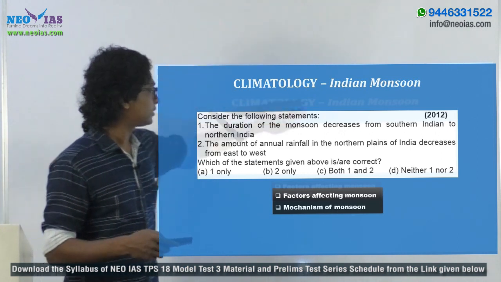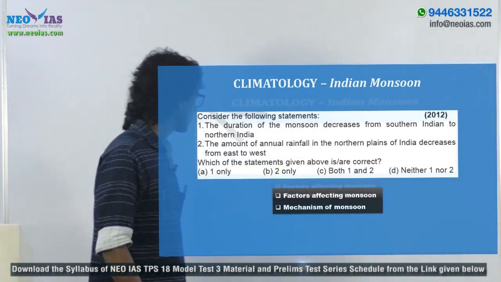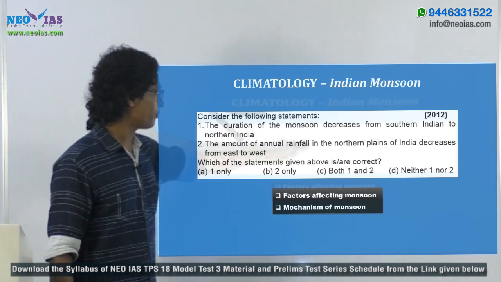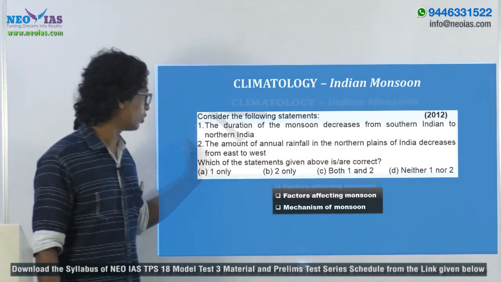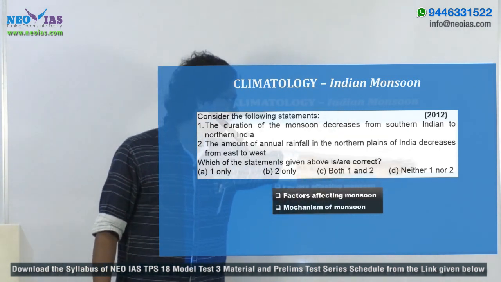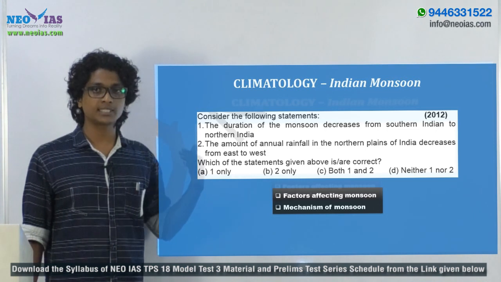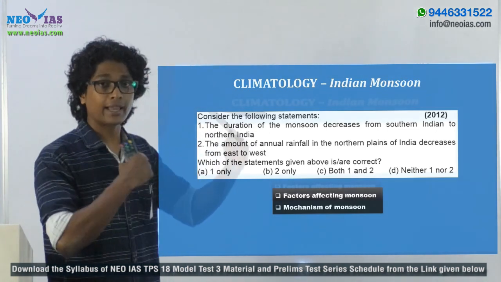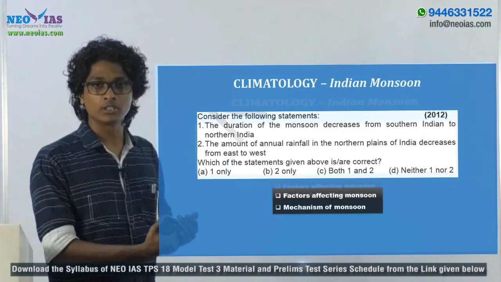Then the next topic is Indian monsoon, and the 2012 question is about the duration of monsoon decreasing from southern India to northern India, and the amount of annual rainfall in the northern plain of India decreasing from east to west. Now both of the statements are related to the mechanism or the way in which the monsoon is working.